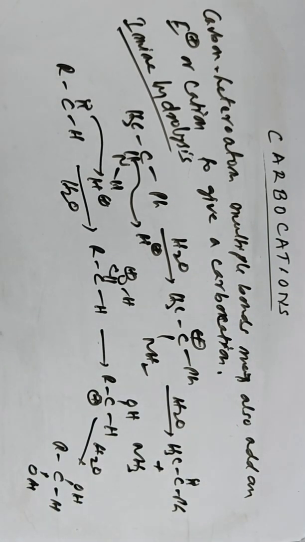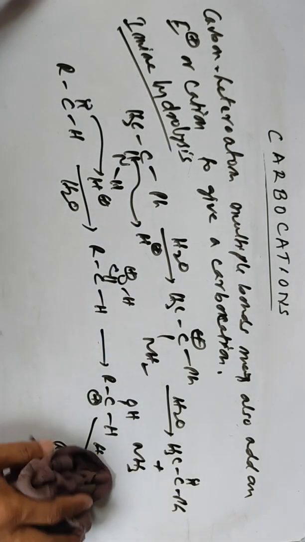So far we have discussed the generation of carbocations. Generation of carbocations has two main types. The first one is heterolytic fission of neutral species, and the second type is addition to carbon multiple bonds or carbon-heteroatom multiple bonds. We have discussed these so far. Now let's come to the structure of carbocations.